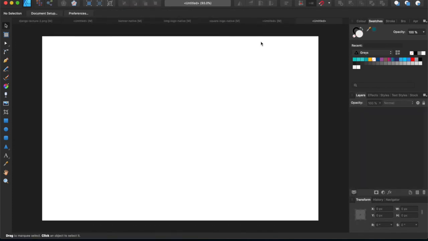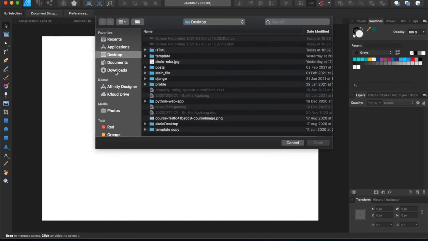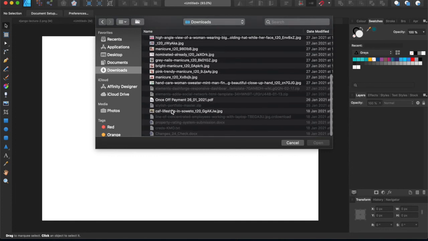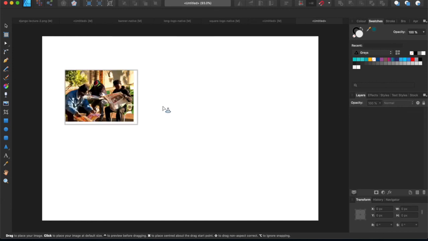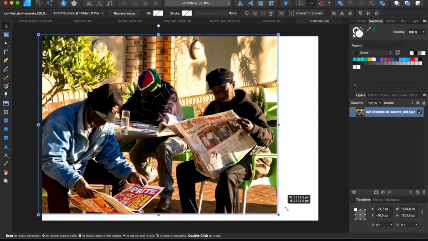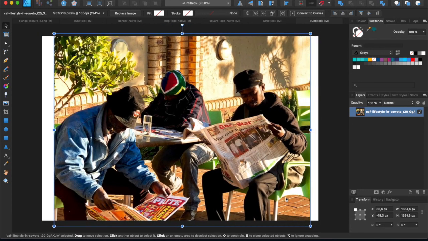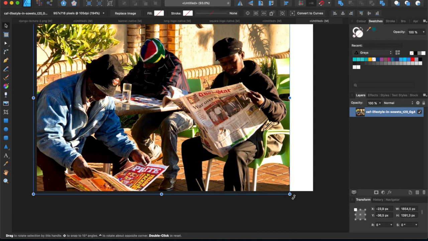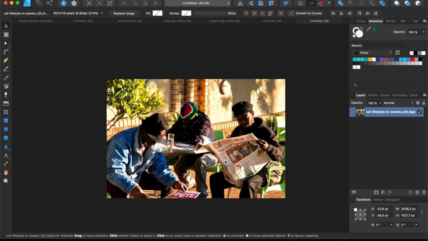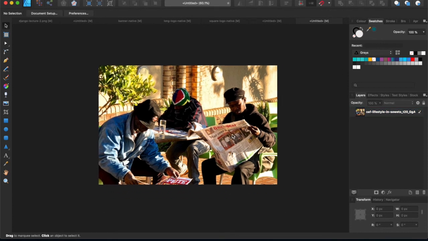Then it's going to create the document of exactly those dimensions, and you can bring in this image over there. If you had downloaded the image, you would bring it in from wherever you downloaded it. Let's say I downloaded an image. It's not exactly this one, but I'm going to pick an image that I downloaded for something else. Then you would fit it into the canvas. Obviously you would cut off some edges, but what I like is that you fit it into the space you have available of 2000 times 1333.